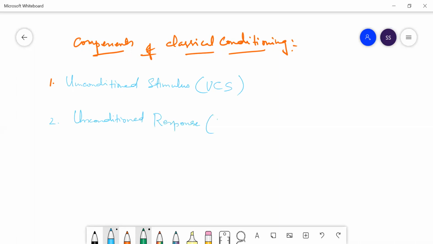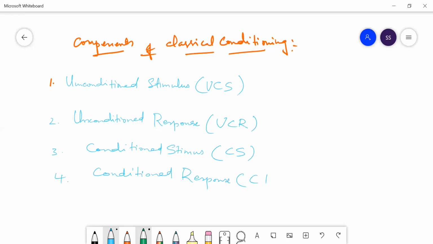In short form it is called UCR, unconditioned response. The third one is the conditioned stimulus, called CS. And the fourth one is the conditioned response, called CR.